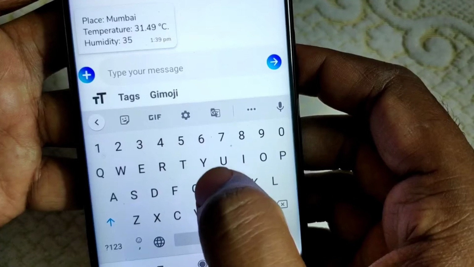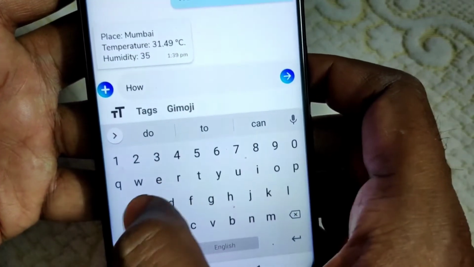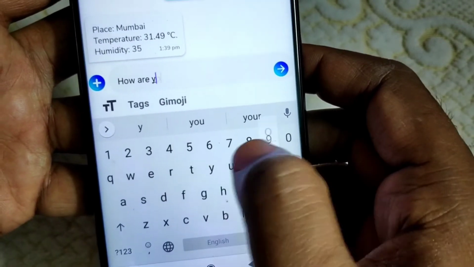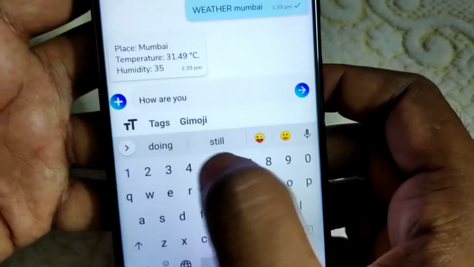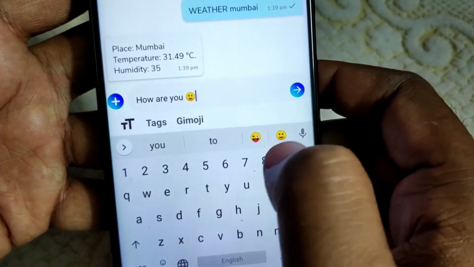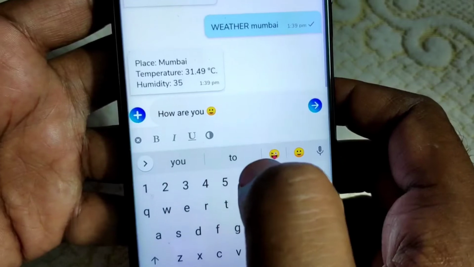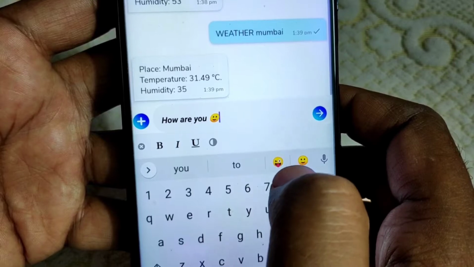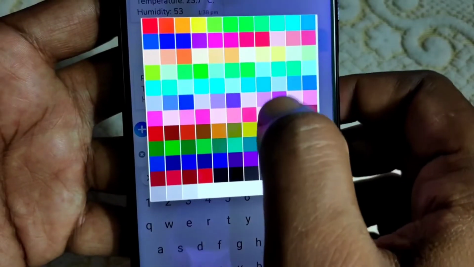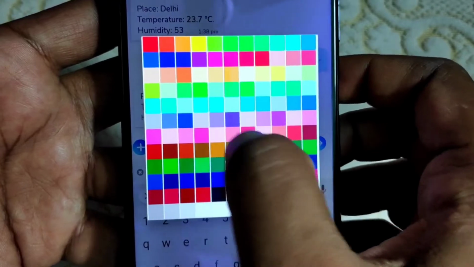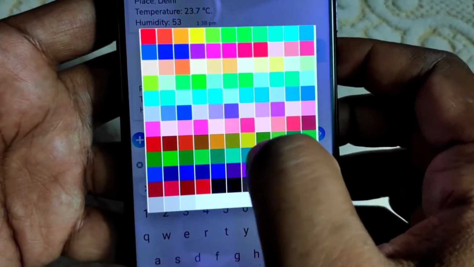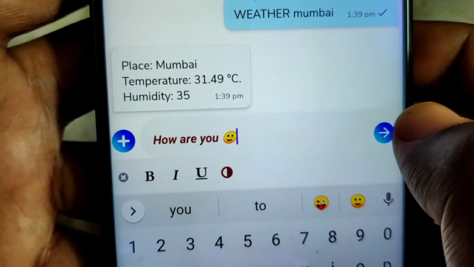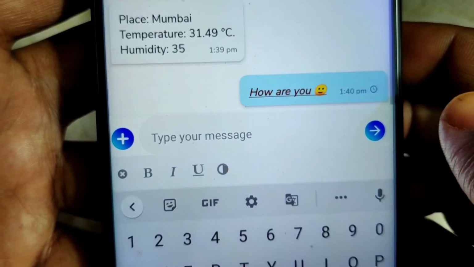Now suppose I am typing how are you. Here you also have the disappearing message, I'll tell you later. First see this one, how are you, and then click on this TT sign. You can make it bold, you can make it I for italic, you can make it U for underline. This message color I can also change. Say for example, I am giving this brown color. You can see the color has been changed to brown now. Now click on this send.